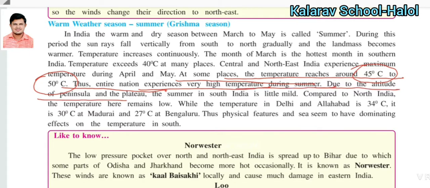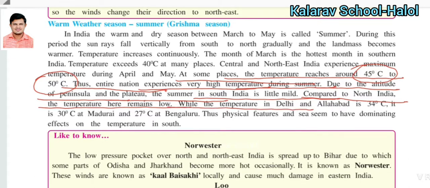Because of the altitude of the peninsula and the plateau, the summer of India is a little mild there. Compared to North India, the temperature here remains low.